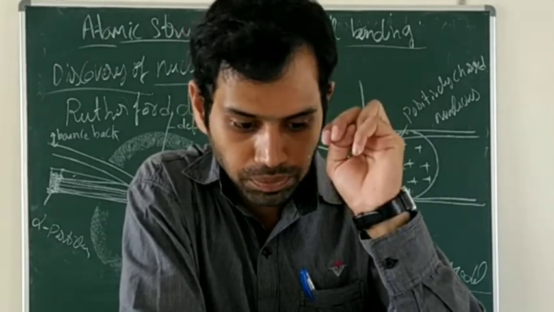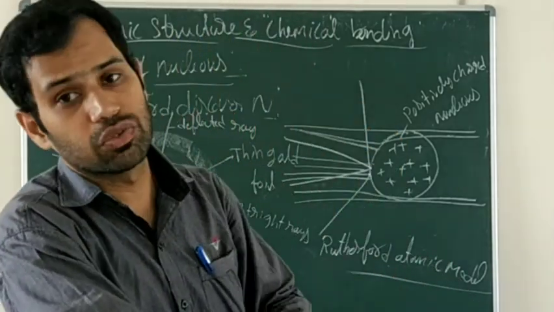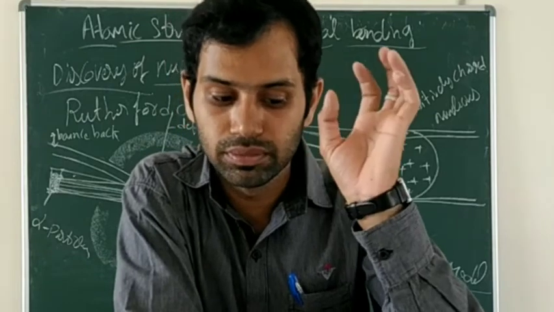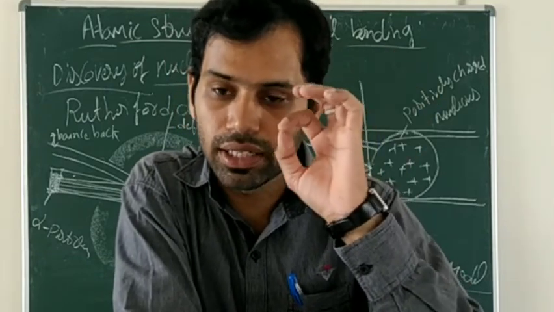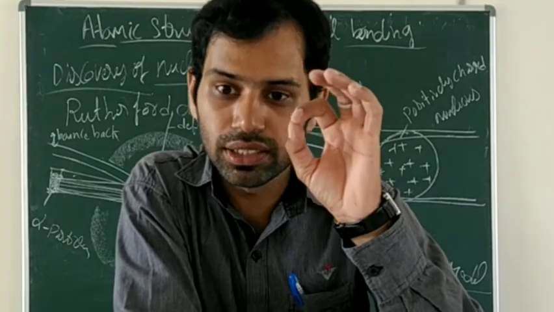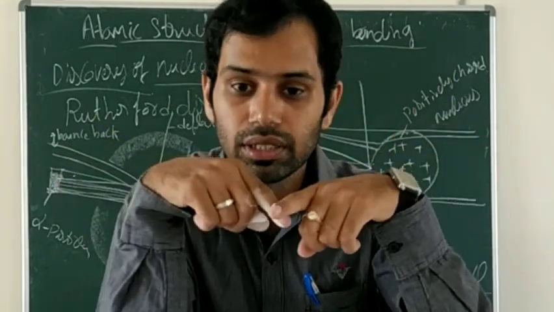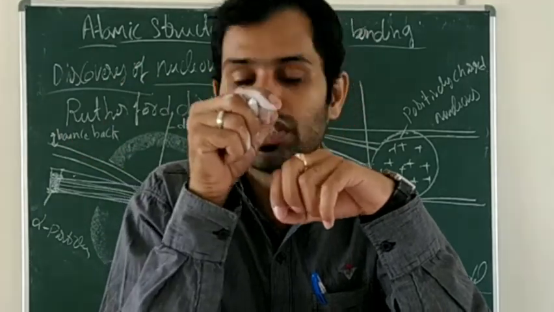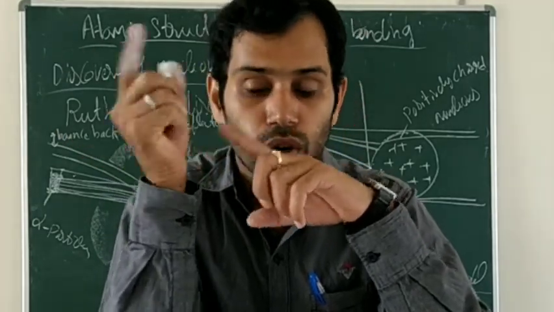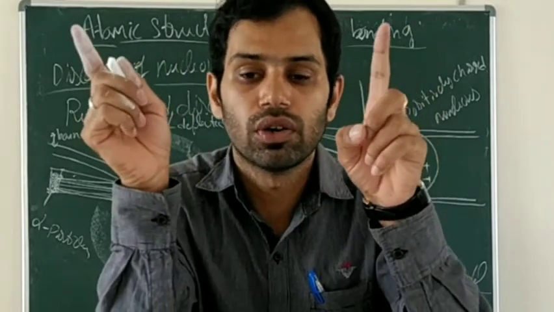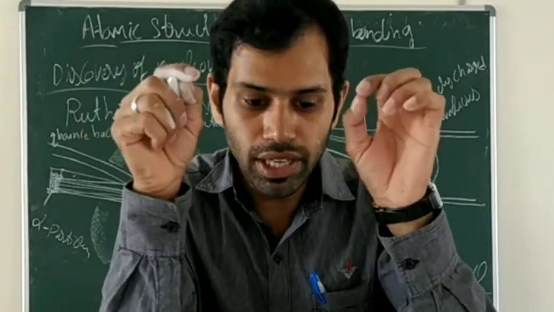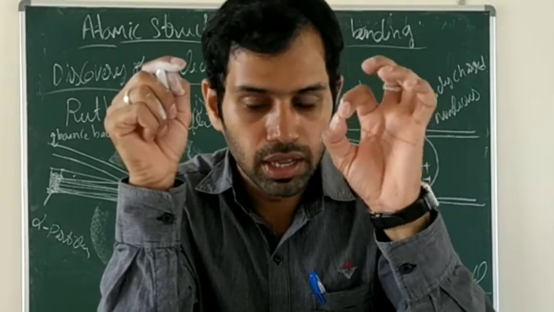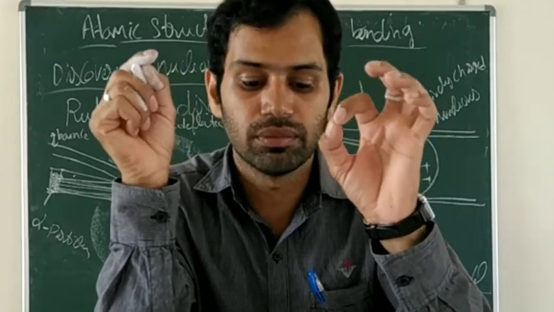And the third one: the size of the nucleus is very small compared to the size of the atom. The atom is a big one compared to the nucleus. The nucleus is present inside the atom, so how could its size be more than the atom? That is not possible. So the size of the nucleus is very small compared to the size of the atom.